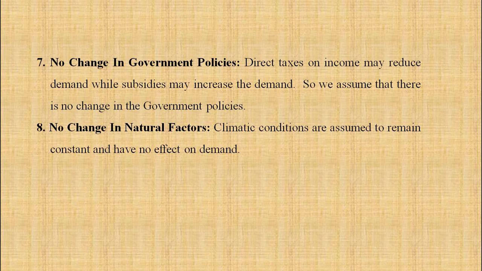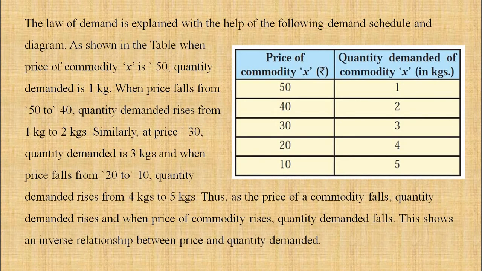Climatic conditions are assumed to remain constant and have no effect on demand. So these are the 8 assumptions for the law of demand. When we say other things remaining the same, that means these 8 assumptions are the same, then our law is true. Let us see the explanation of the law.